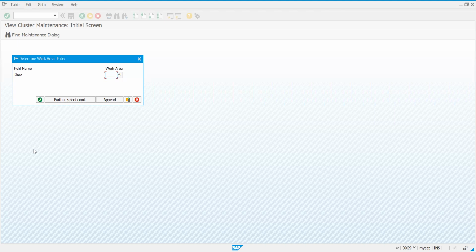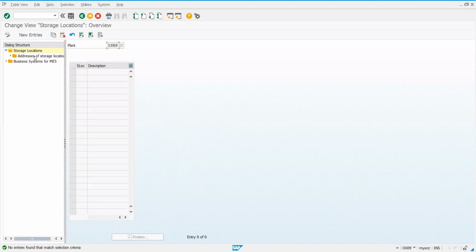So it is immediately asking me for which plant I am supposed to create the storage location. What is the work area? So I should do plant first in order to proceed with creating storage location. ISBP plant. Click on tick mark. You can see OX09 tick code. Proceed.